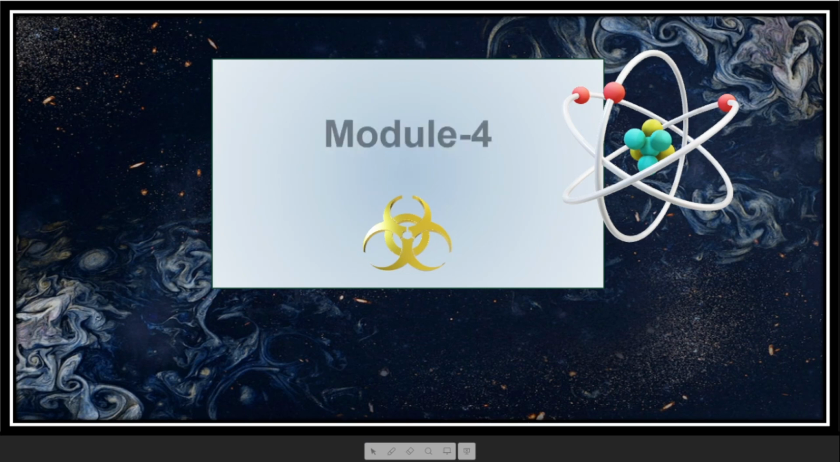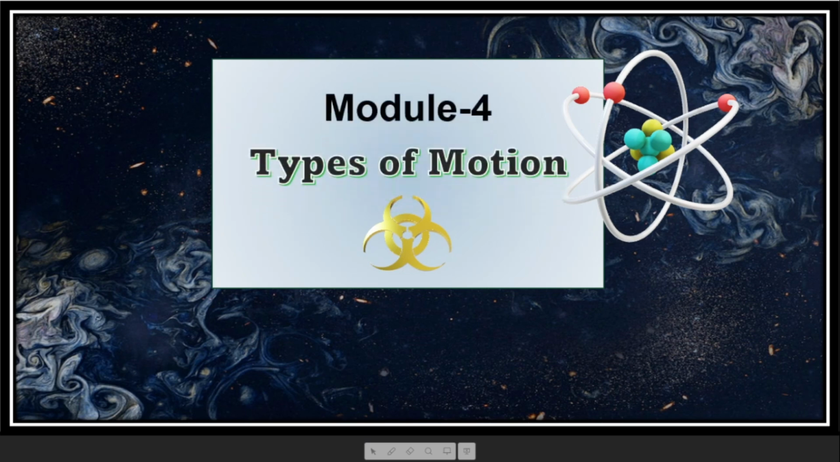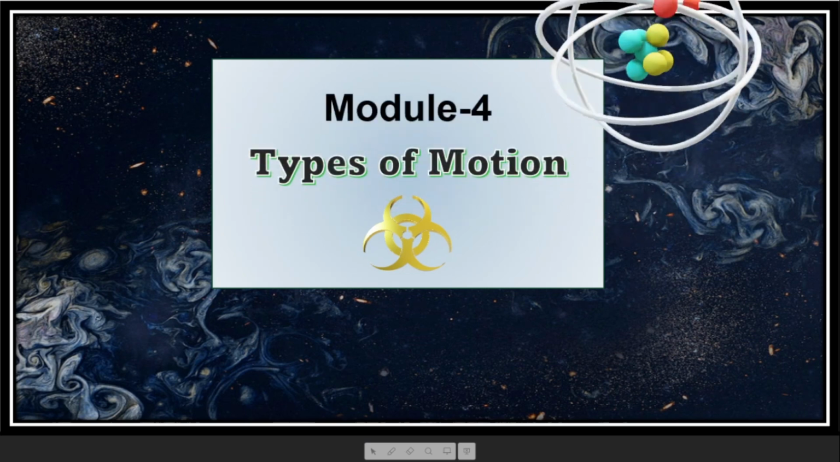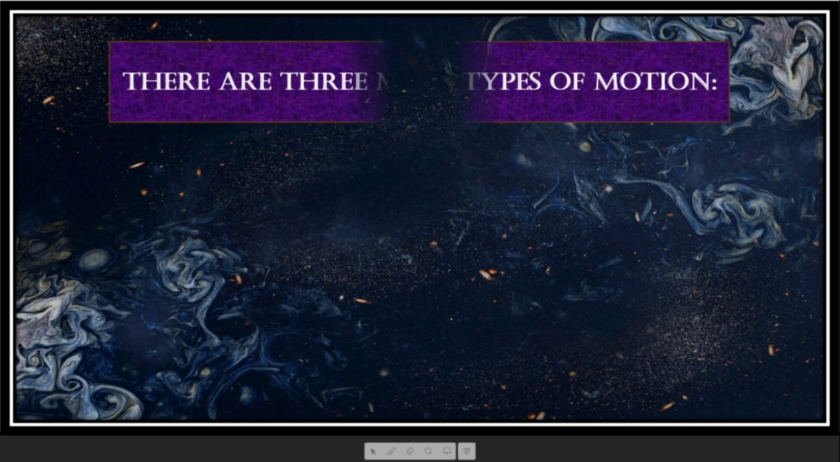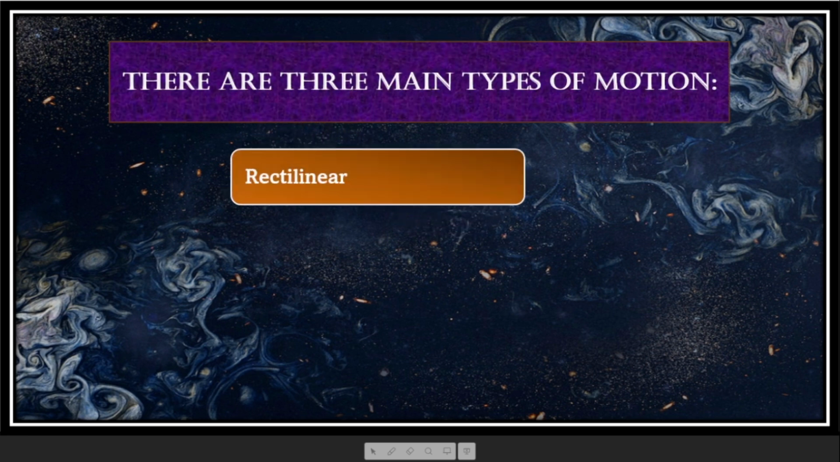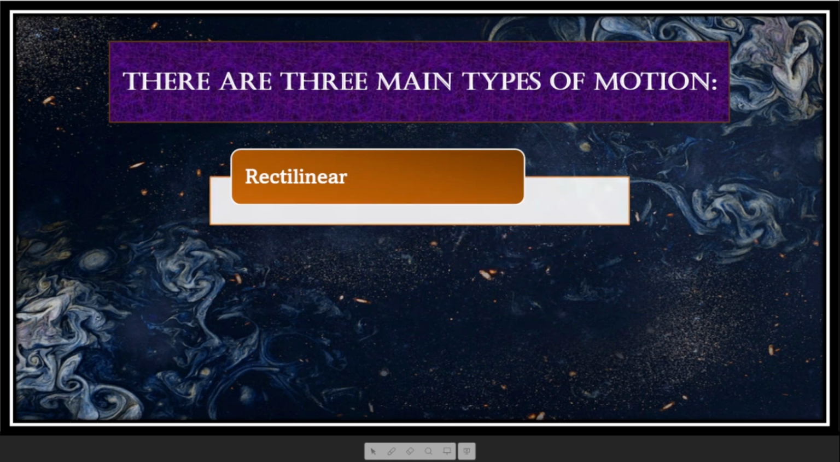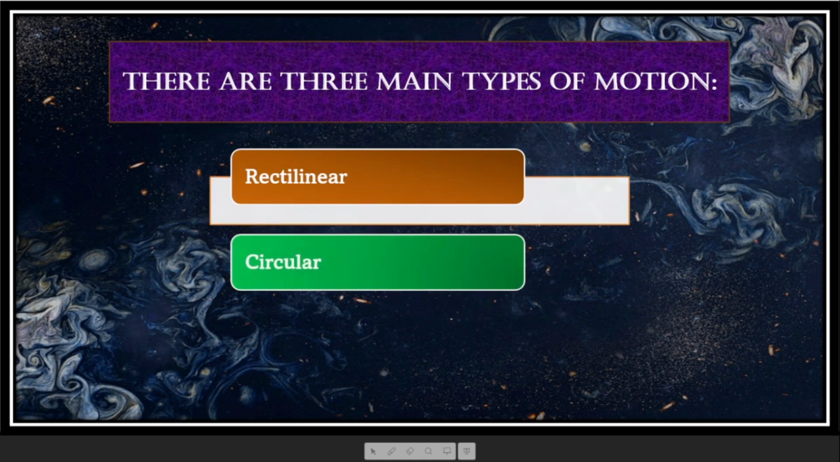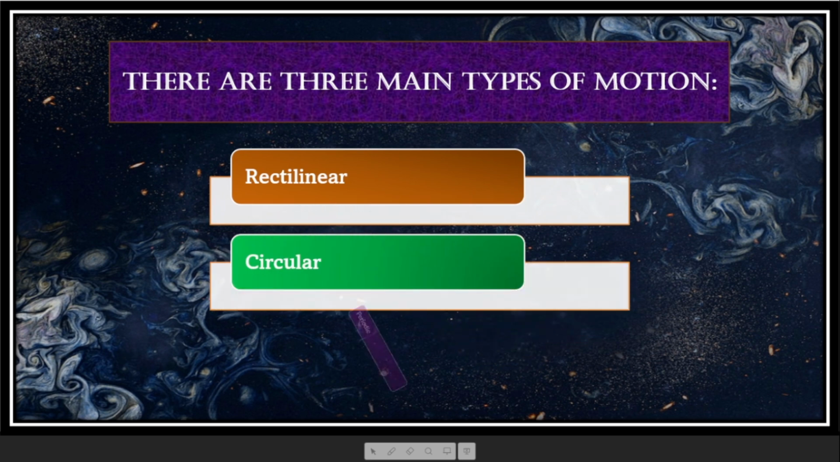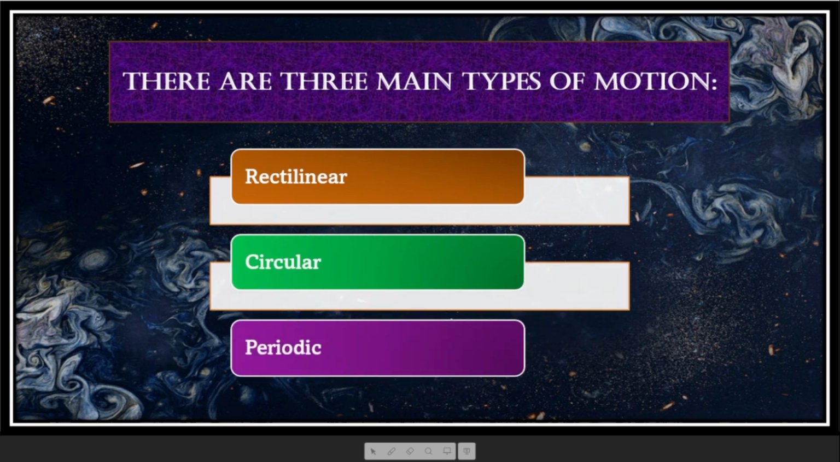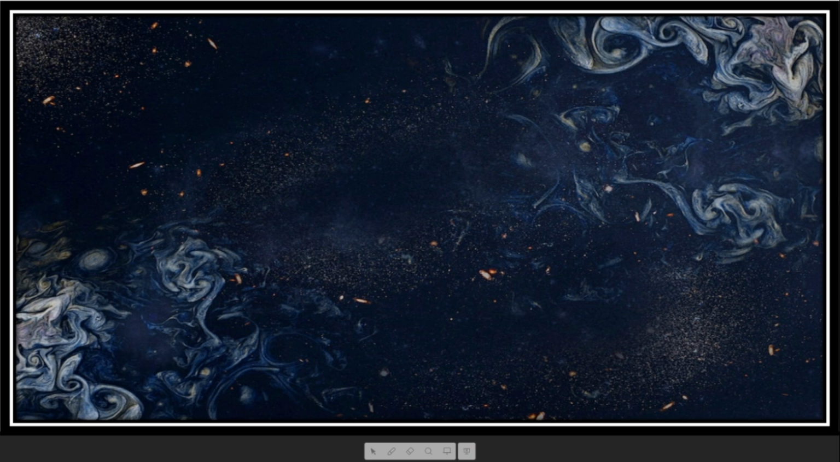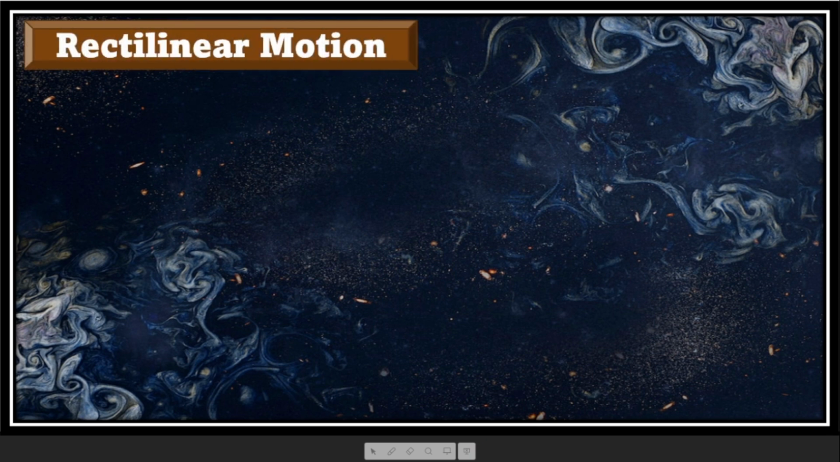Now let's study about the types of motions. There are three main types of motion. First one is the rectilinear motion. The second is the circular motion. And the third is the periodic motion. Let's study about them in detail.